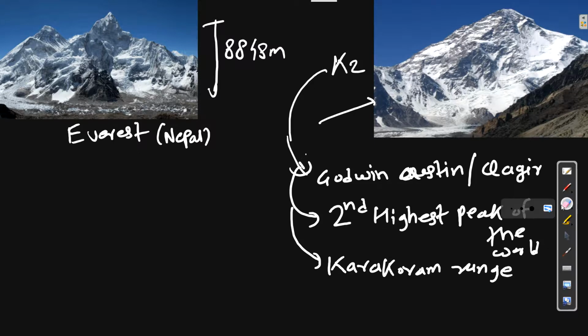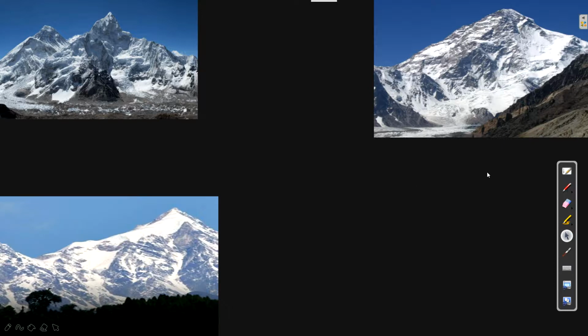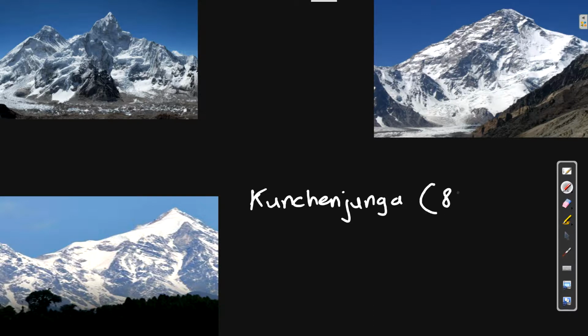Then the third mountain is your Mount Kanchenjunga. The height of Mount Kanchenjunga is 8598 meters. Remember compulsorily, the height is 8598 meters. So it's easy to remember, right? For Mount Everest it is 8848, for Mount K2 it's 8611, and for Kanchenjunga it's 8598.